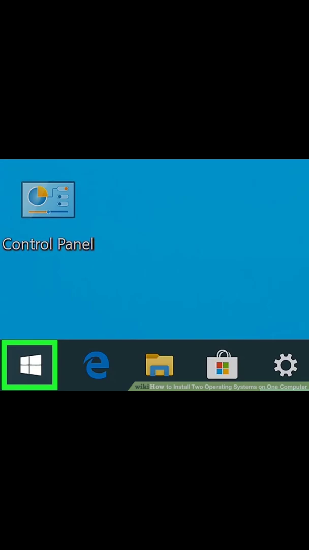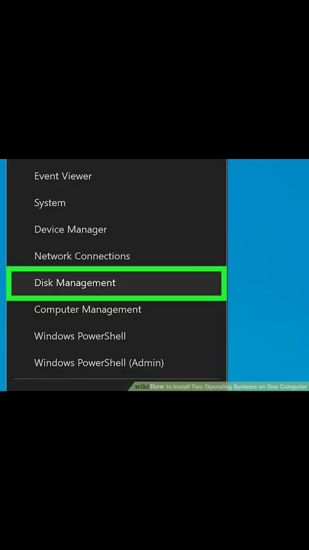Step 2. Click the Windows Start menu. It's the icon with the Windows logo. By default, it's in the lower left corner of the taskbar. Step 3. Click Disk Management. It's in the menu that appears when you right click on the Start menu. This opens the Disk Management window.